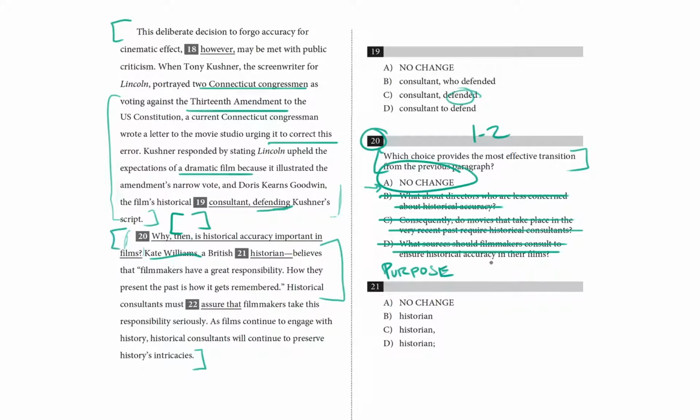And remember, in questions like these, unlike question 19, which appears to be some kind of shift in verb tense question, questions about argument development, like question 20, all of those answers are going to be grammatically correct. They might all sound good, so don't try to do transition questions by just choosing the option that sounds best to you. We see a lot of students make mistakes when they approach questions like this in that way. Your best bet is actually to identify the points that are being made before and after the transition, and then select the choice that actually connects them, without introducing extra information or blurring the focus in any way.